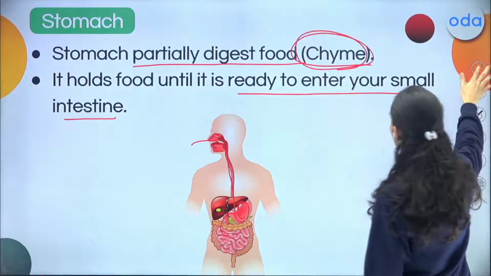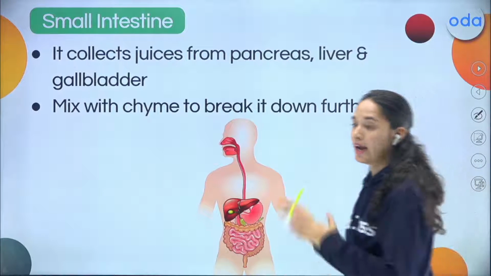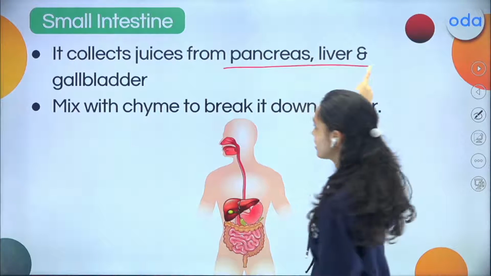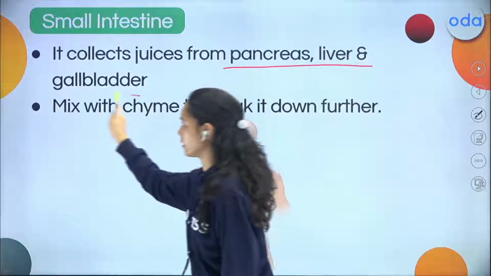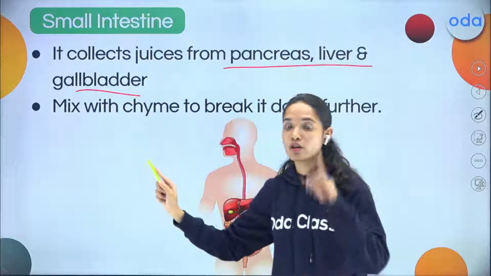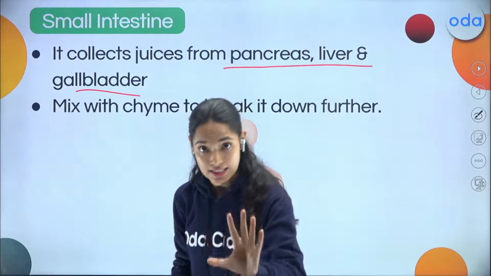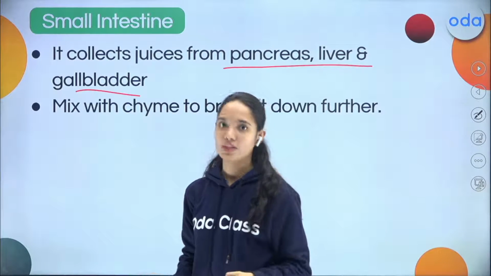Now this chyme enters the small intestine, and the small intestine collects the juices from the pancreas, liver and gallbladder. So when I say gallbladder, do not get confused. The gallbladder does not produce any juices. Instead, it stores the juices of the liver.